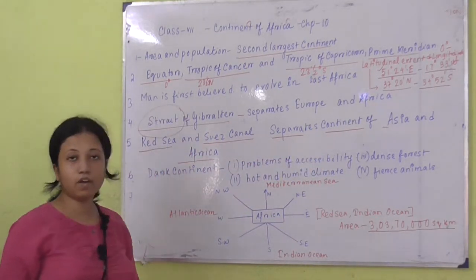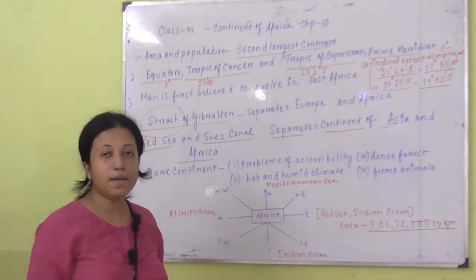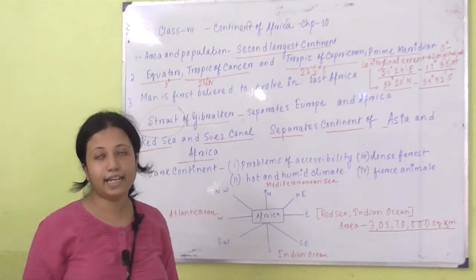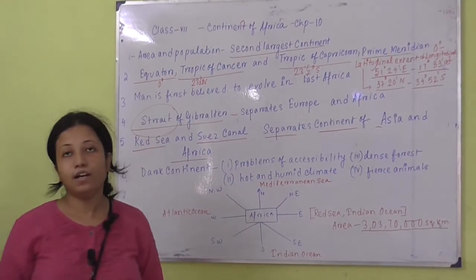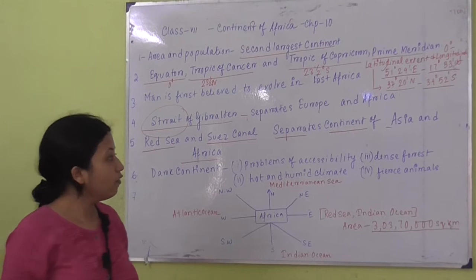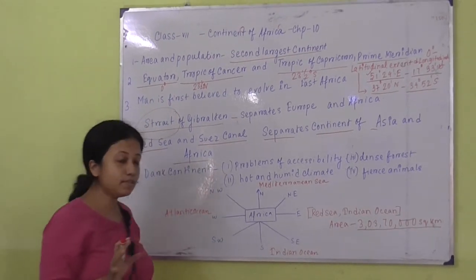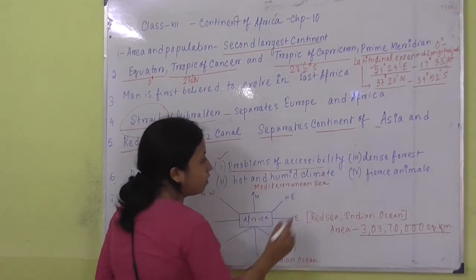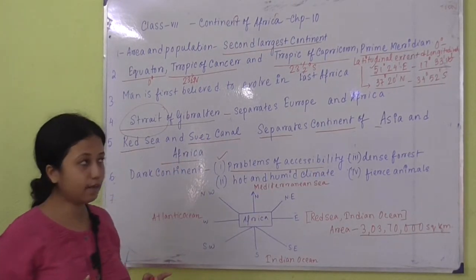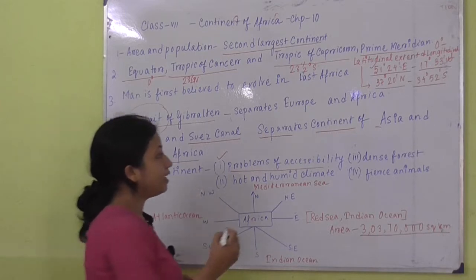Africa is often called the dark continent. Why? Because till the late 19th century, most of the places of Africa were not discovered. Why? Because there were some problems. What were the problems? Problems of accessibility, meaning people could not penetrate over there.